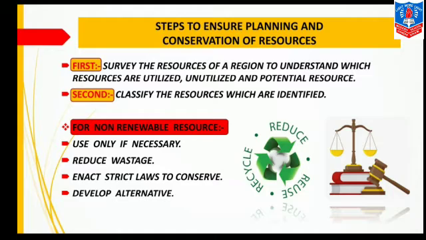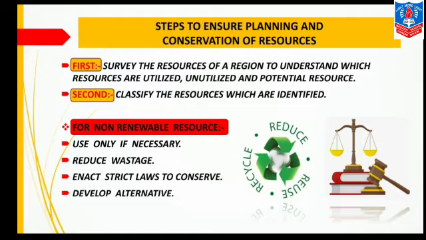The second reason for not using the resource could be that voluntarily we are not using that particular resource in spite of having the knowledge of the techniques and technology. And potential resource. Potential word means resources which are capable to satisfy the need but are not being used by us. The second step is to classify the resources which are identified.